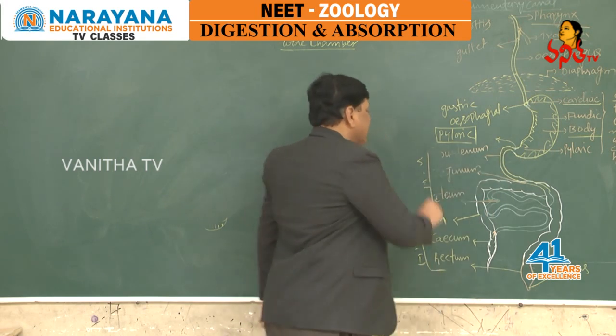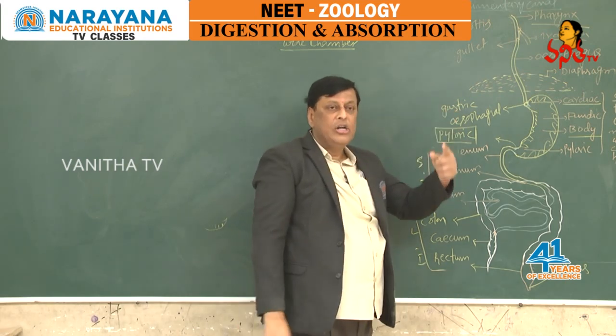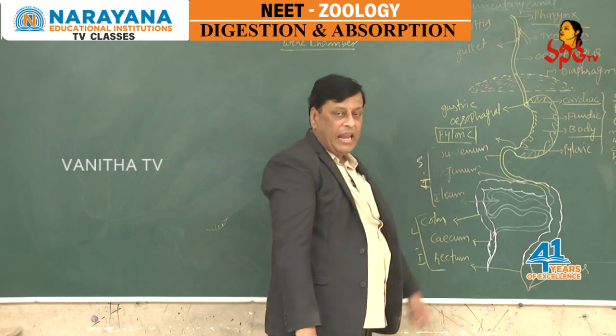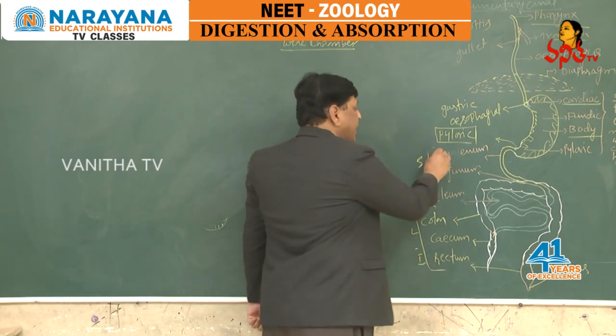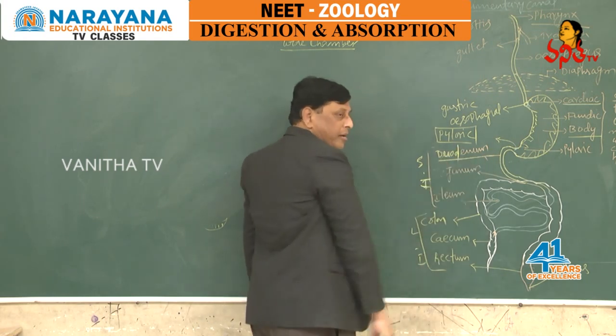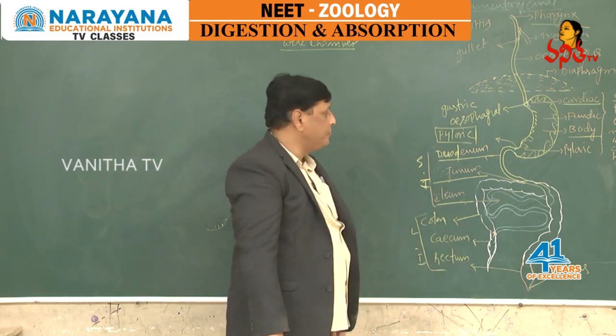Then we can see the small intestine. The small intestine is a long tubular coiled structure. It is the largest part of the alimentary canal. It is divided into 3 parts. The first one is the duodenum, the middle part is the jejunum, and finally we can see the ileum.